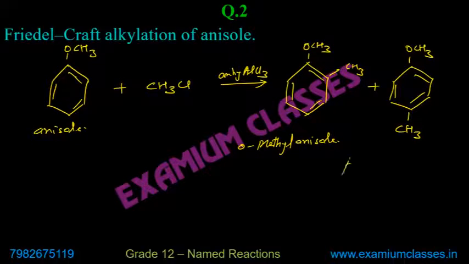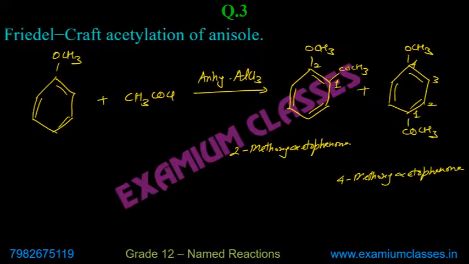In this case, para-methyl anisole. Okay, fine.